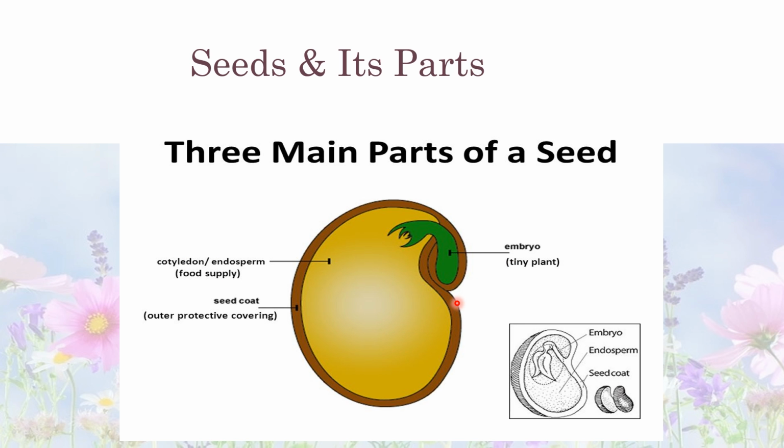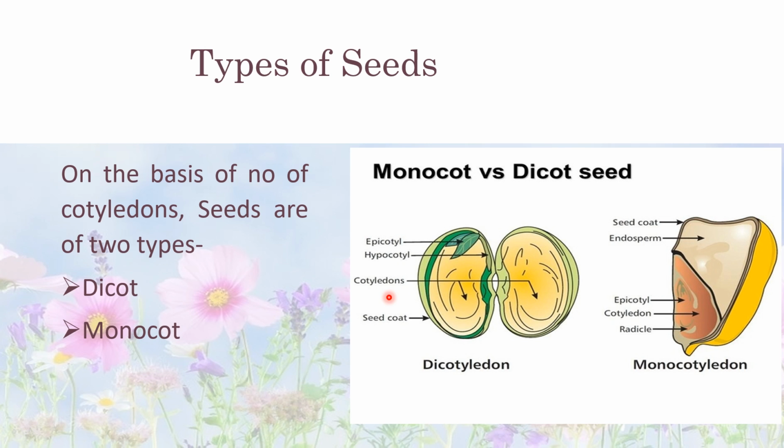Types of seed. On the basis of the number of cotyledons, seeds are of two types. First one is dicot, second one is monocot. Dicot seeds have two cotyledons. Cotyledons become fleshy because they store food materials inside them. At the time of seed germination, cotyledon develops into the first green leaf of the young plant.